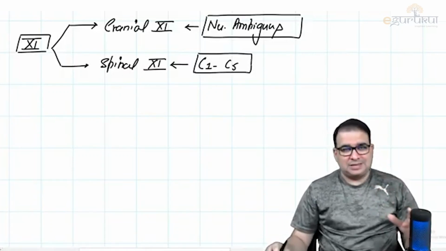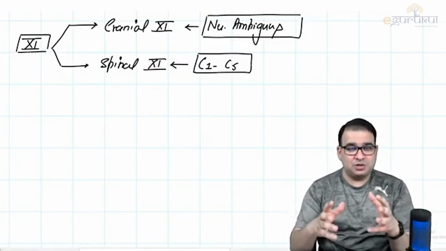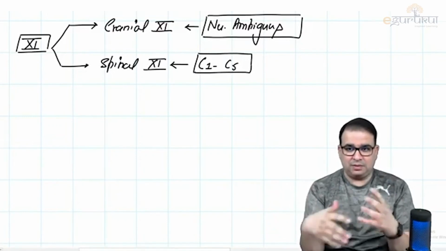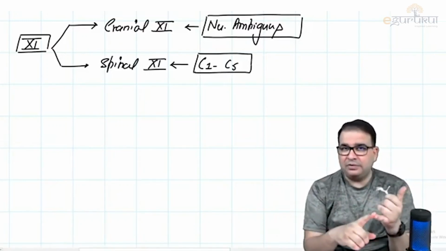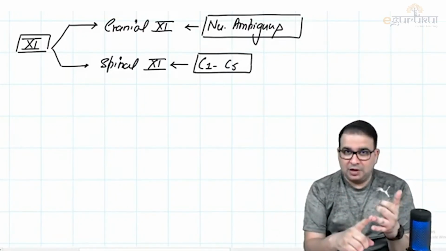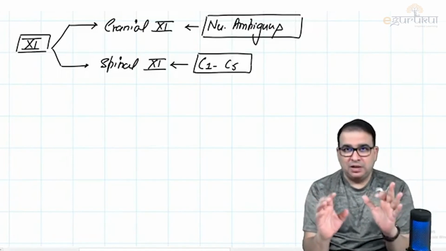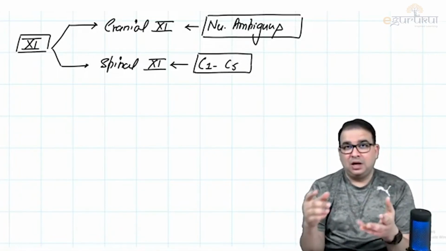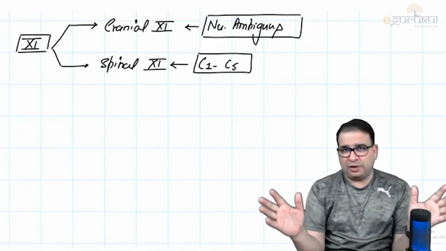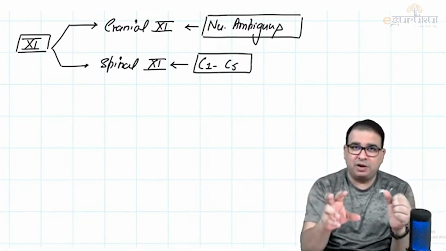Guys, we are discussing the rest of the cranial nerves for your knowledge so that it will enhance your grip in the head and neck. But from the exam point of view, the mandibular nerve, facial nerve and glossopharyngeal nerve are important, the nerves on which questions are asked. Whether it is a short note or a long note, the whole trigeminal nerve can be asked. Especially the mandibular nerve is very important.